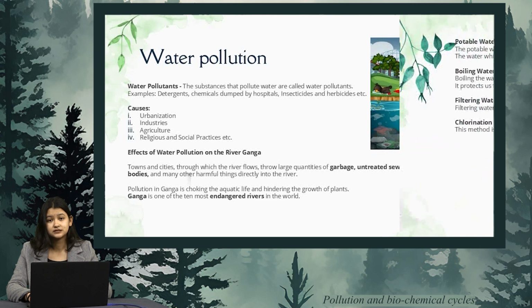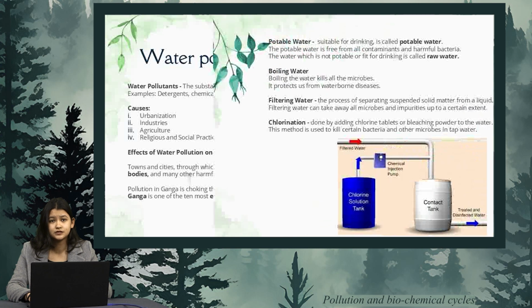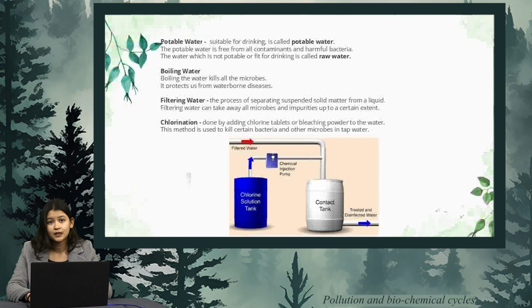Next up, we have some of the terms related to water. The first one is potable water, which is the water suitable for drinking. This potable water is free from all contamination and harmful bacteria. The water which is not potable is not fit for drinking. Next up, we have boiling water. It is boiling the water so that all the microbes get killed. Filtering water is the process of separating all the suspended solid matter from the liquid.